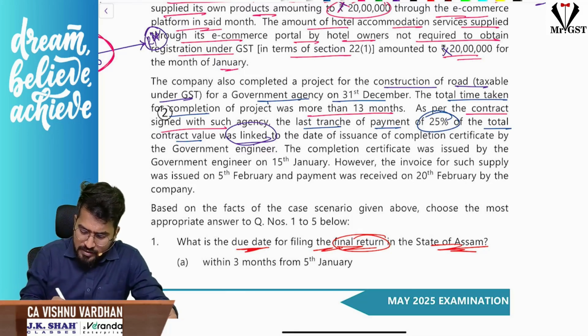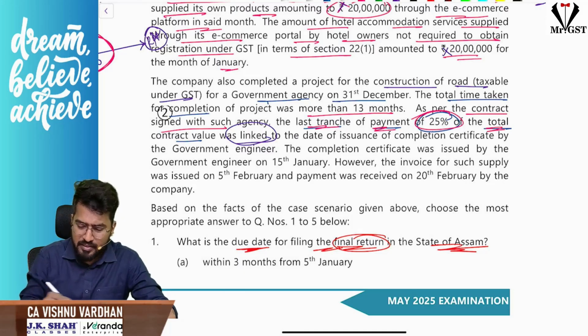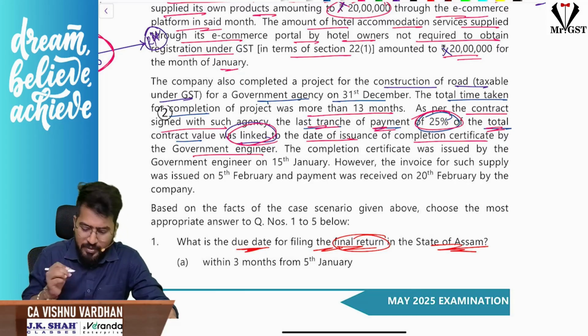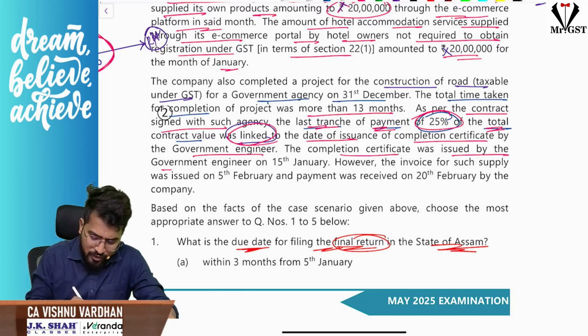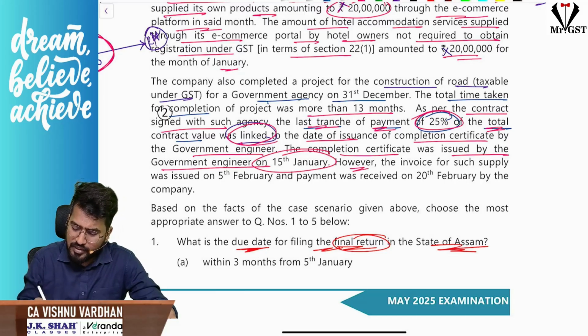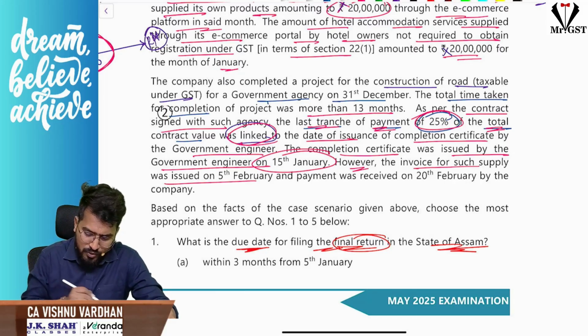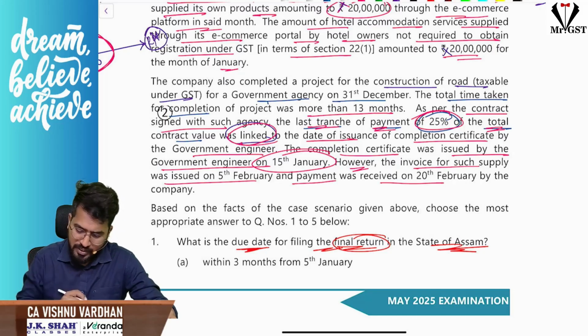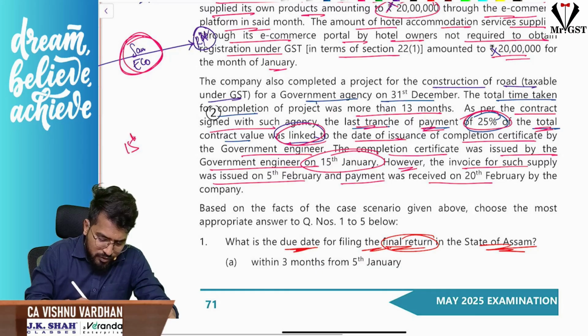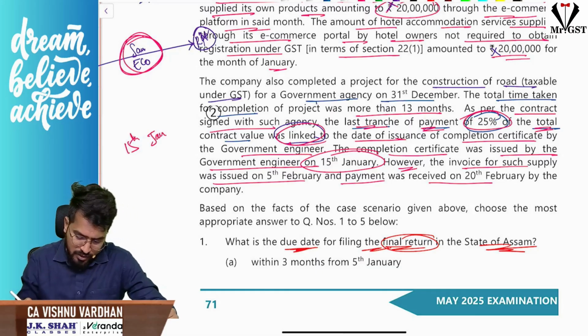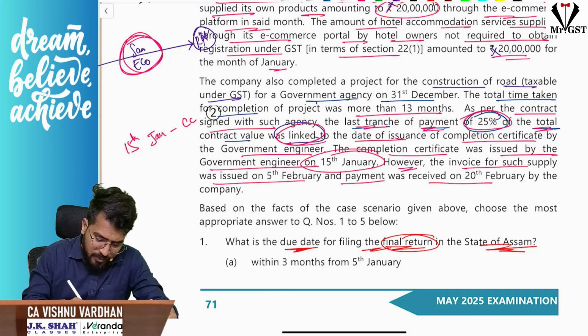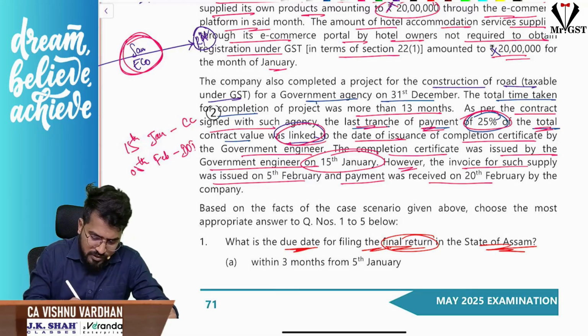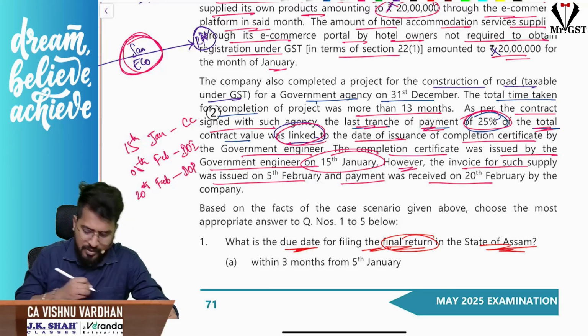So if you see, sir, here the last tranche of payment, as we were discussing, 25% is linked to what? To the date of issuance of completion certificate by the government engineer. The completion certificate was issued by the government engineer on 15th January. However, the invoice was for such supply was issued on 5th Feb and payment was received on 20th Feb. The completion certificate is issued on 15th January. Next, invoice is issued on 5th Feb, date of invoice, and payment was received on 20th Feb, date of payment. Correct? These are the details.